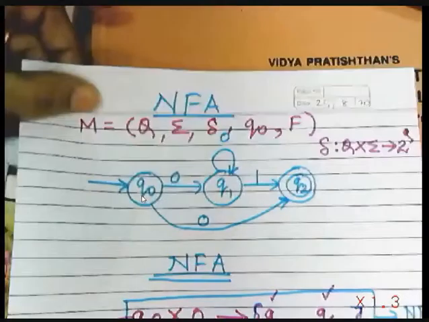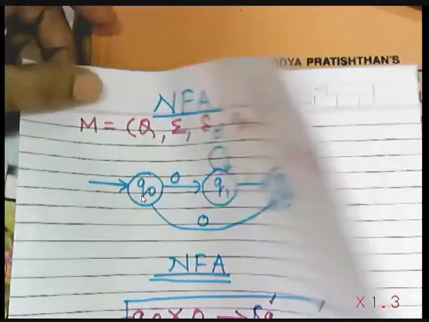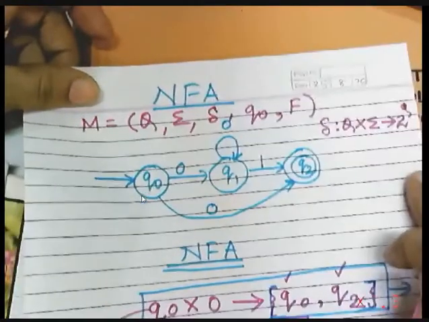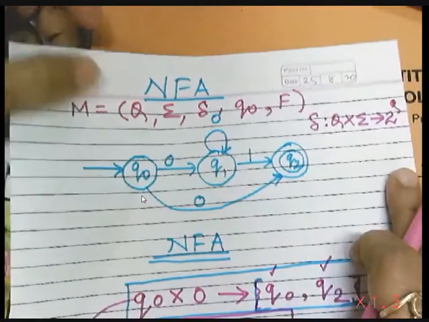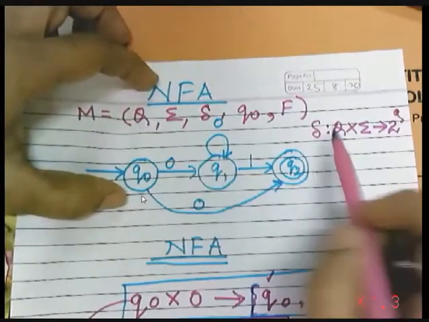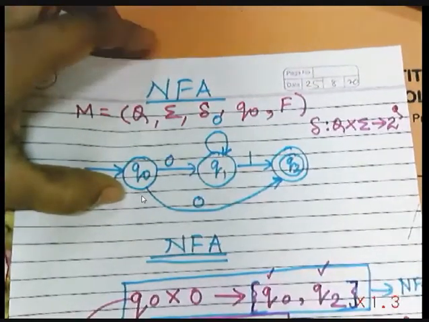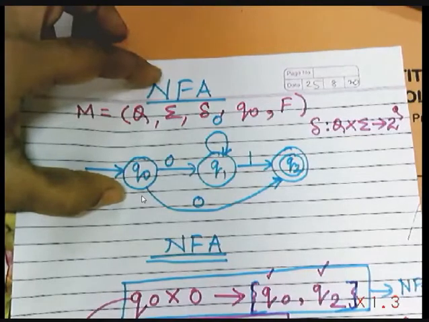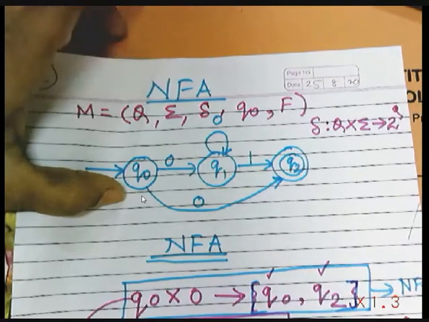I hope this is clear to everyone. What is the difference between DFA and NFA and their representation? The remaining things are the same. You have to copy it from the DFA. So should I consider this is clear to everyone?